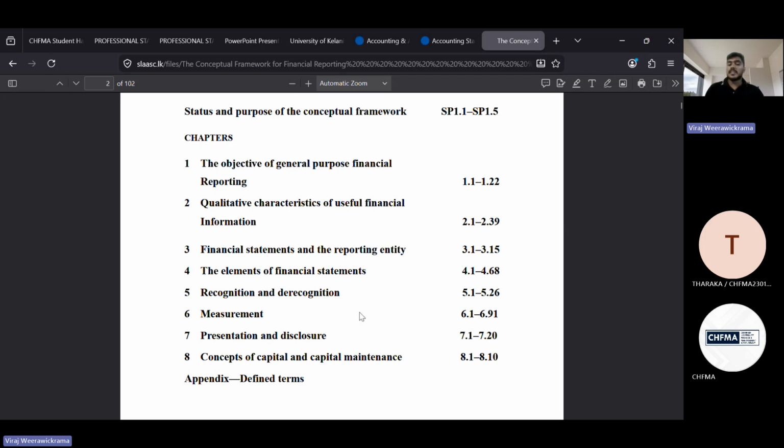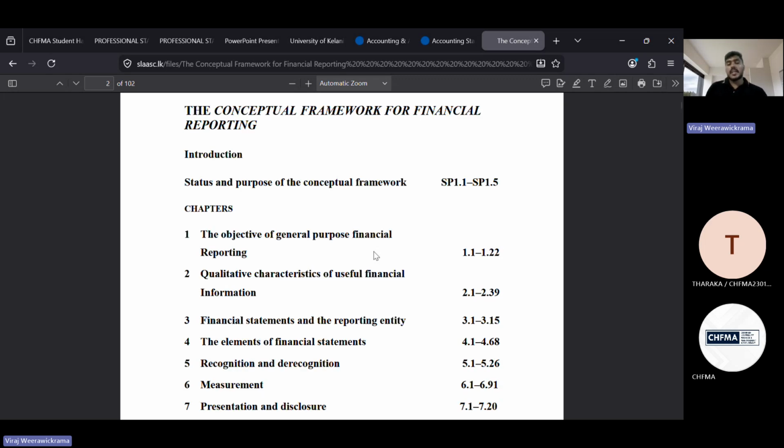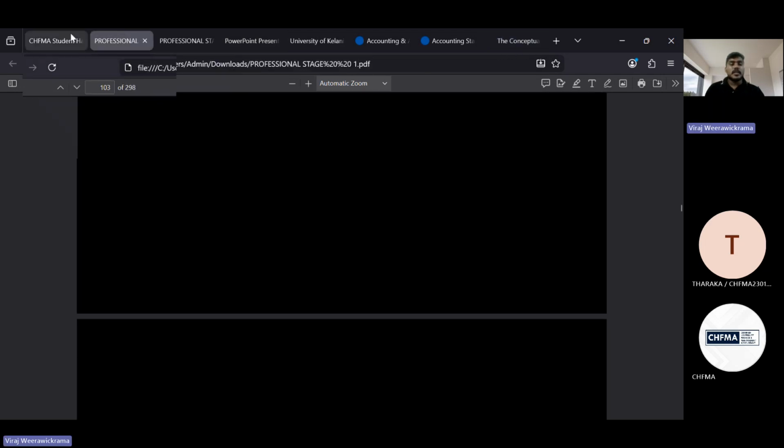Now in detail, you can see step by step. I will upload the project summary, which is issued by IFRS. Then you can go through and have an idea about all the changes and new amendments. Okay, that's all about the conceptual framework. So with this, we can go ahead for the main area of today's session.